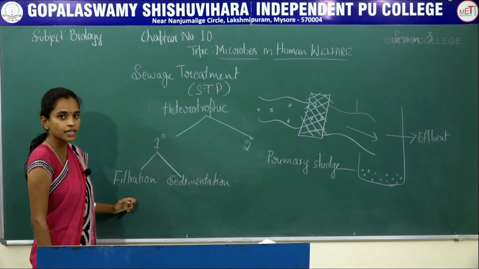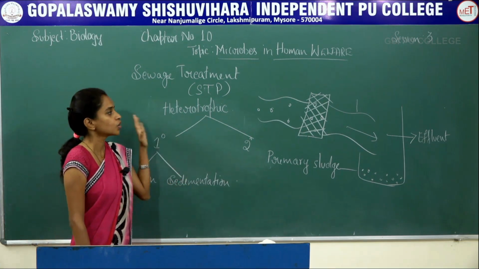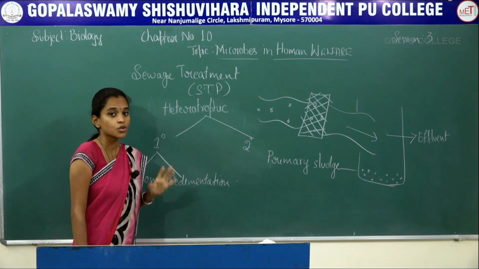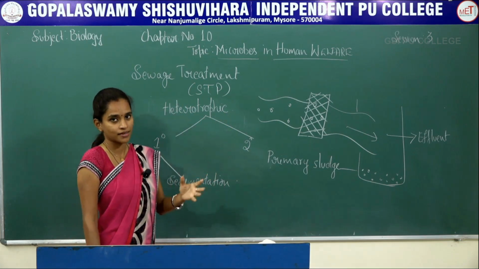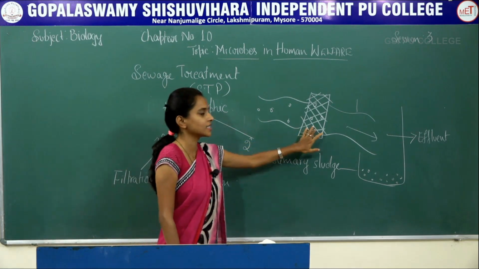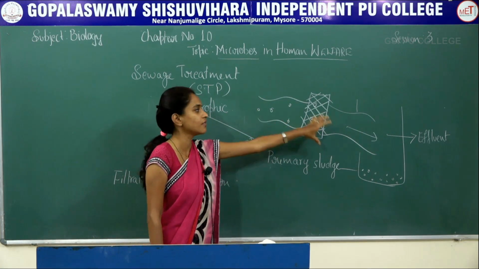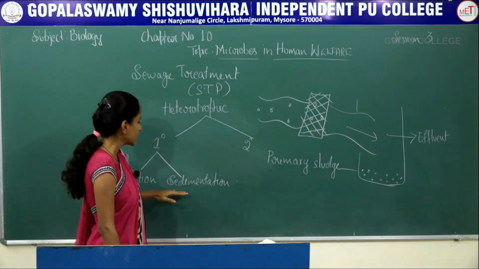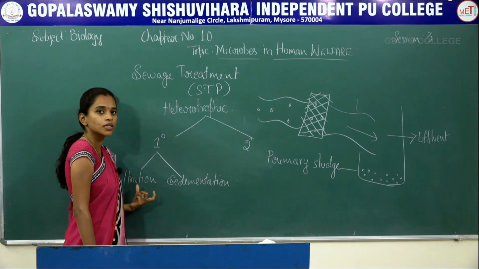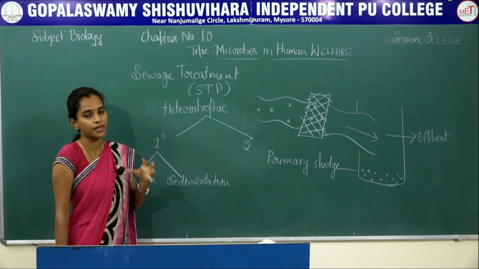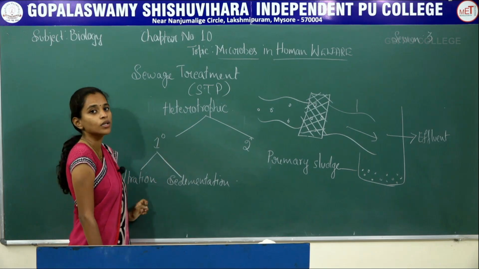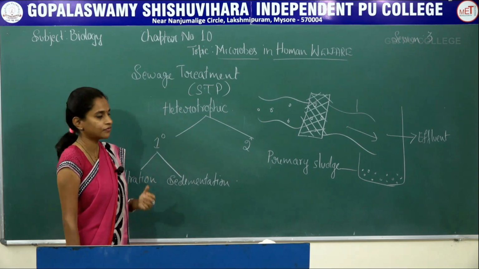In the filtration method, a large mesh is put in the path through which the sewage water is transferred, so that larger substances like plastic and glass get collected in this mesh net, and the rest of the sewage water gets transferred into the sedimentation tank. Since we have separated larger substances, this is also termed sequential filtration.